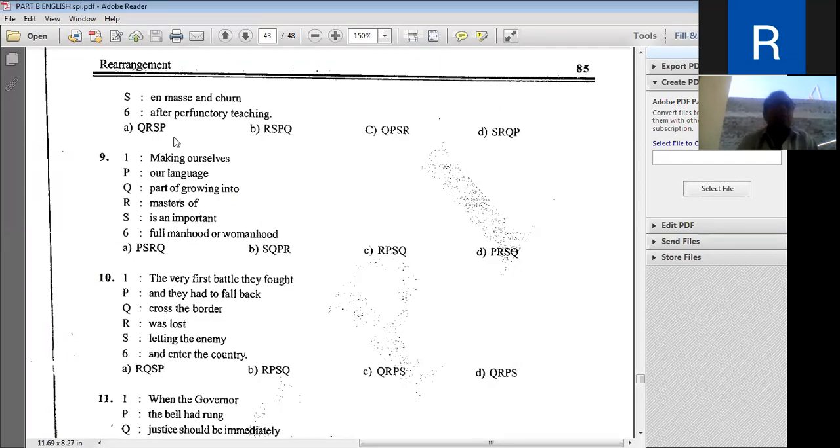So the correct order again, RP, making ourselves masters of our language is an important part of growing into full manhood or womanhood. So RPSQ. C is correct.